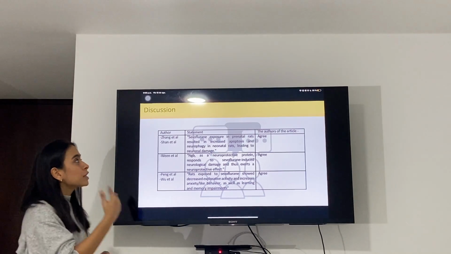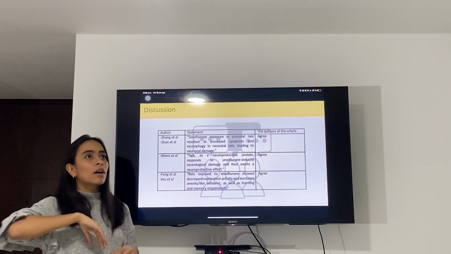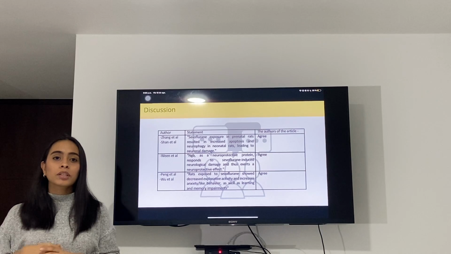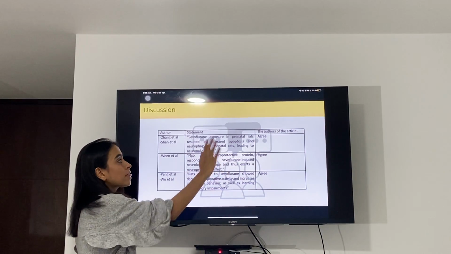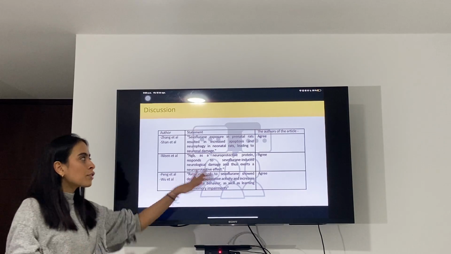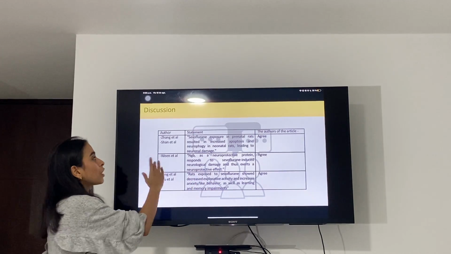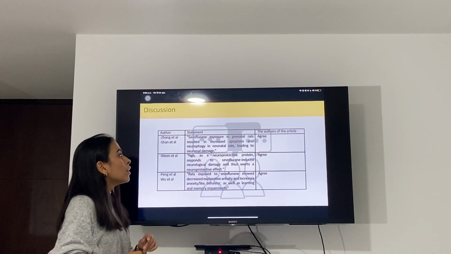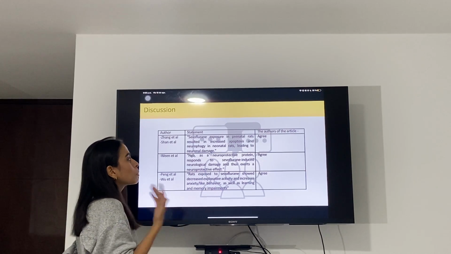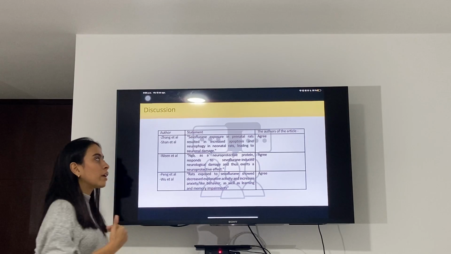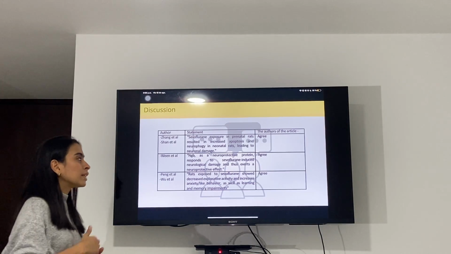So, for the discussion, I'm going to compare what other authors got in previous investigations with what the results of this article were. So Shan et al. said sevoflurane exposure in prenatal rats resulted in increased apoptosis and autophagy in neonatal rats, leading to neuronal damage.